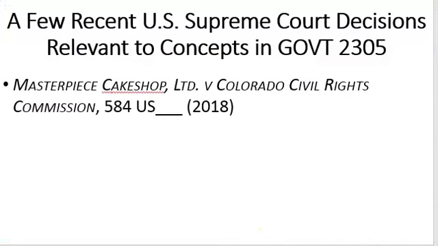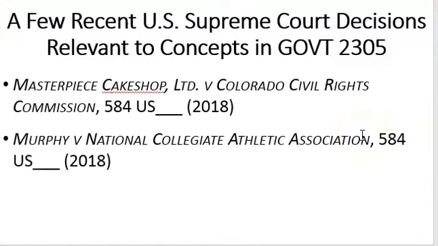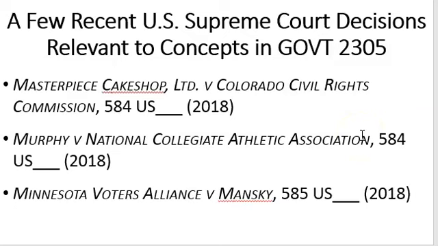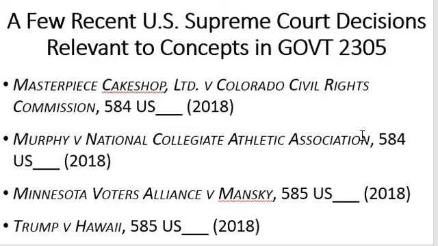Masterpiece Cake Shop Limited versus Colorado Civil Rights Commission, Murphy versus National Collegiate Athletic Association, Minnesota Voters Alliance versus Mansky, and Trump versus Hawaii. Each of these cases raises a specific question or questions related to one of the topics we cover in the Government 2305 course. Among them, religious freedom, freedom of speech, civil rights, and federalism.